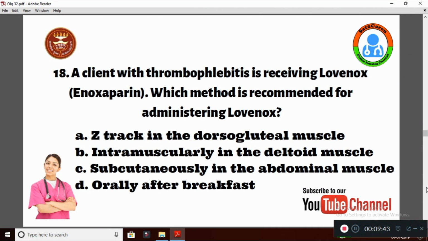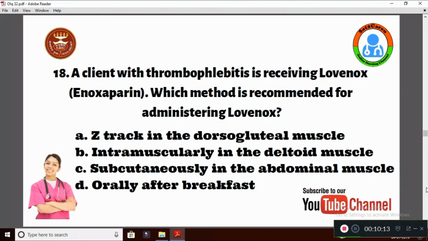Question number 18. A client with thrombophlebitis is receiving Lovenox, commonly called enoxaparin. Which method is recommended for administering Lovenox? Option A, Z-track in the dorsogluteal muscle. Option B, intramuscularly in the deltoid muscles. C is subcutaneously in the abdominal muscles, and D is orally after breakfast.